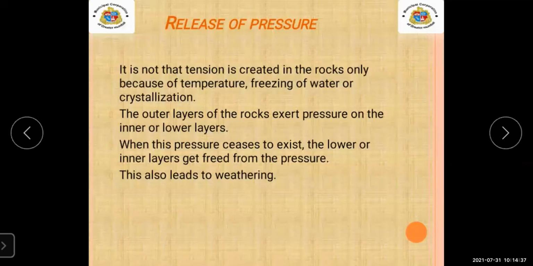But slowly, when we release the pressure, you can see the layers are freed from the pressure. They are not under any pressure. So this is the release of pressure. Because of this, mechanical weathering occurs. This also leads to weathering. For this release of pressure, keep the example of the smiley ball in mind.